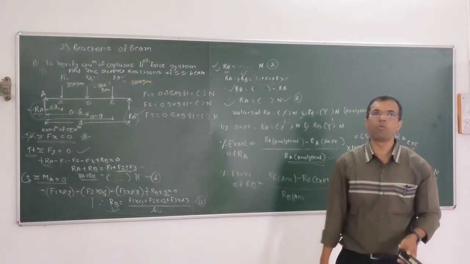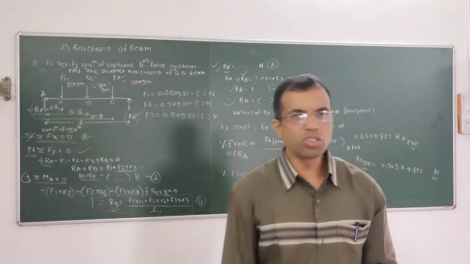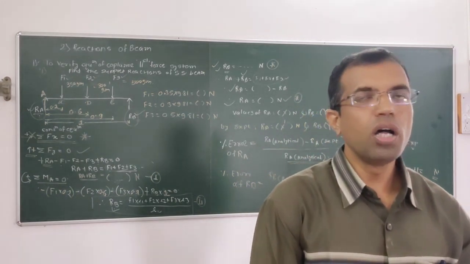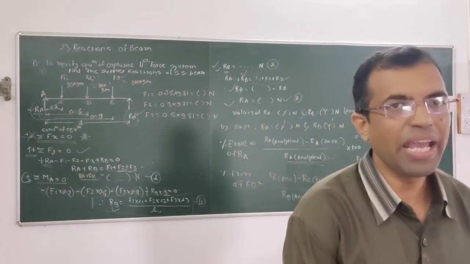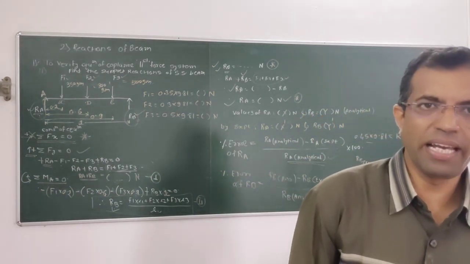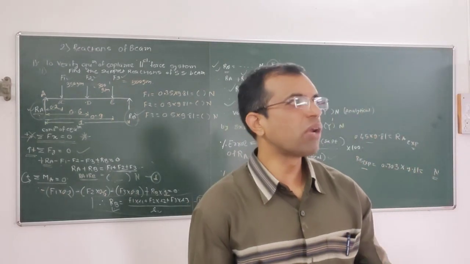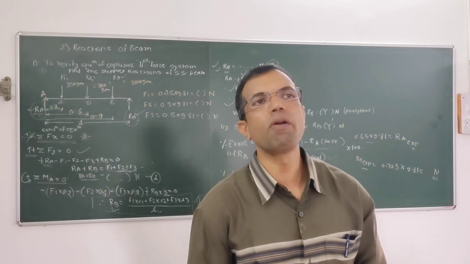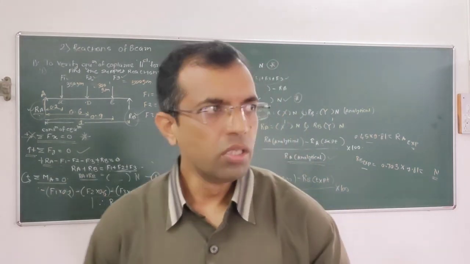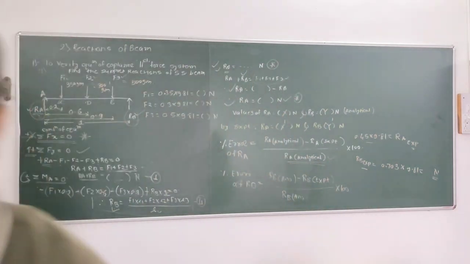Why will percentage error be there in the experiment? Because the experimental setup is not 100% precise. That's why the error will occur. Okay. Now we are going to move towards how to perform the experiment. So concentrate friends now.